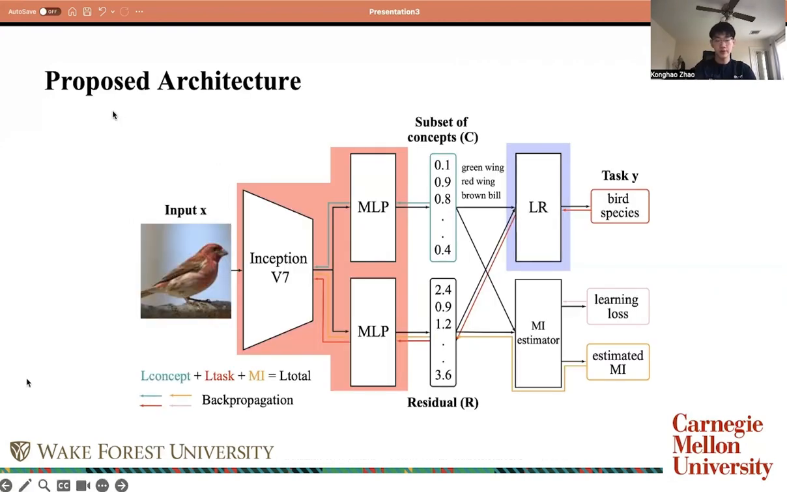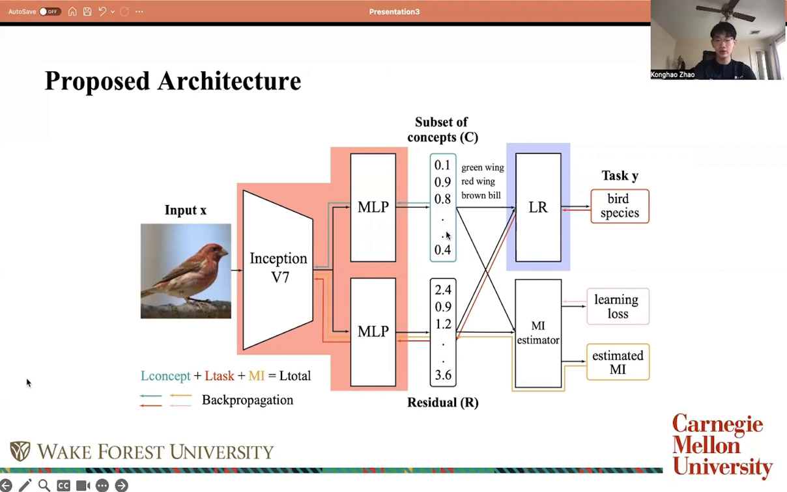So here is the proposed architecture. We fine-tune an Inception V3 model to learn the embeddings from the datasets. And we have two multi-layer perceptrons to map the embeddings to a subset of concepts selected by calculation of feature importance by integrated gradient, and another multi-layer perceptron to output the residual, which is basically unsupervised concepts. We then concatenate the concepts and residual into a logistic regression to predict the bird species.